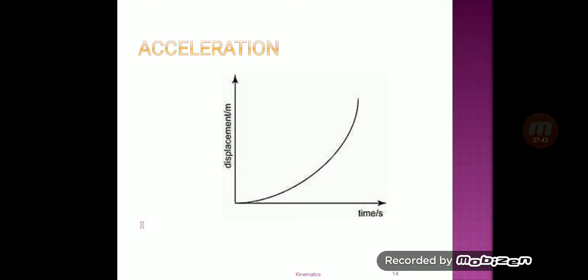This is the graph of acceleration. Here on the y-axis displacement is plotted, while on the x-axis the time is plotted. As time increases, the displacement also increases in acceleration, which is shown as an upward curve.